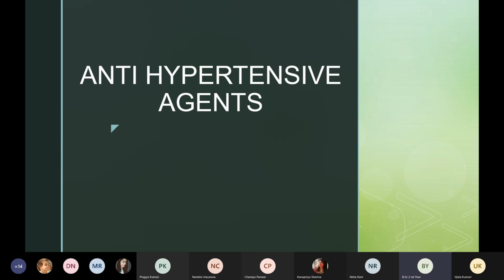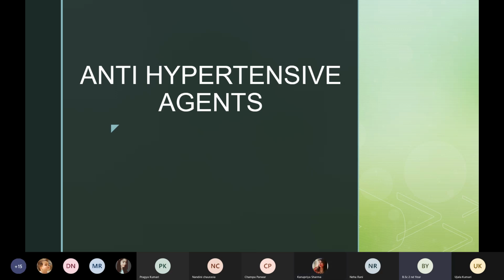Okay. So today's class, the topic for today's class will be on antihypertensive agents. From the word anti, it means something which is against, right? Anti, you can say antibiotics, right? Anti-allergics, which are against the function of allergies, which are against the function of infection. So antihypertensive agents are the medicines which are doing just the opposite of high blood pressure.